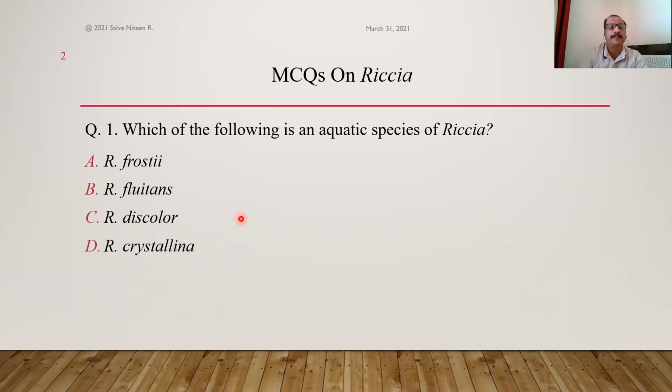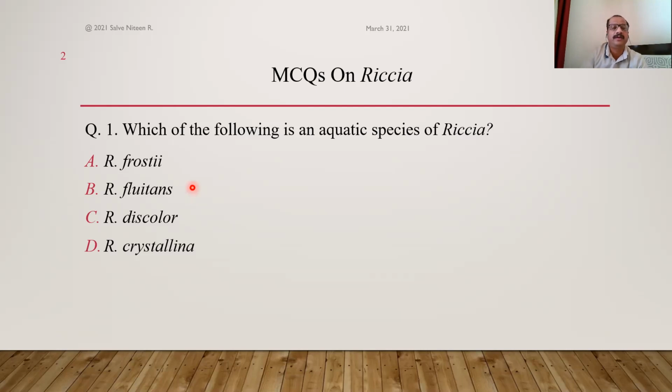Many species are there, but all these species except one, that is Riccia fluitans, are terrestrial. That means Riccia fluitans is an aquatic species, whereas all other species of Riccia are terrestrial.